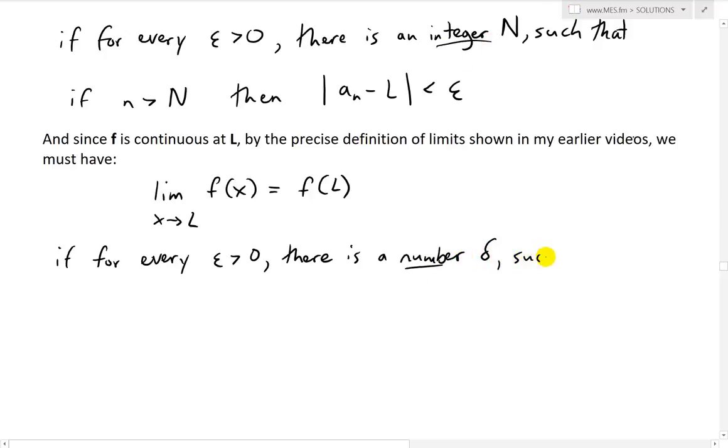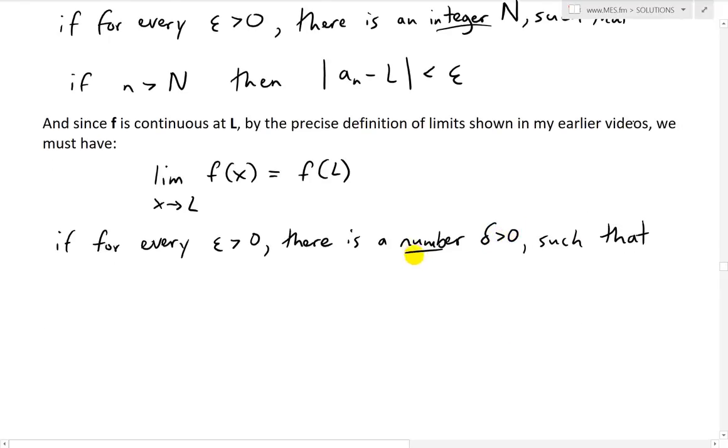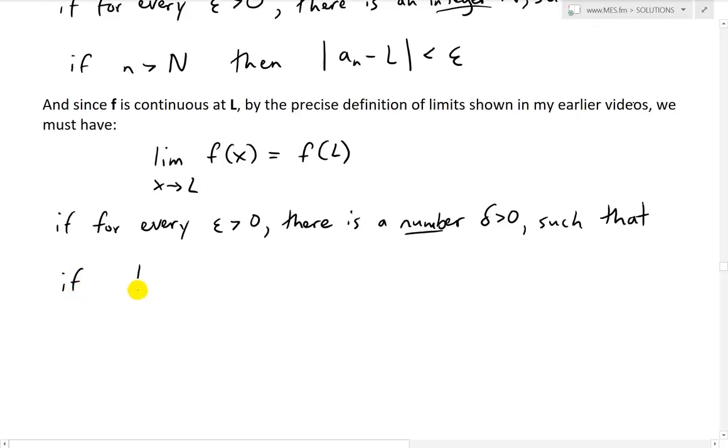A number delta greater than 0 such that, if the absolute value of the difference x minus L is less than this specific number delta, whatever it is, greater than 0, then, instead of going n larger than capital N, because we're going to a specific point as opposed to going to infinity, we're moving to L, so we're just looking at a very, very small interval around L. Then f(x) minus f(L), this difference, is going to be less than this epsilon number.